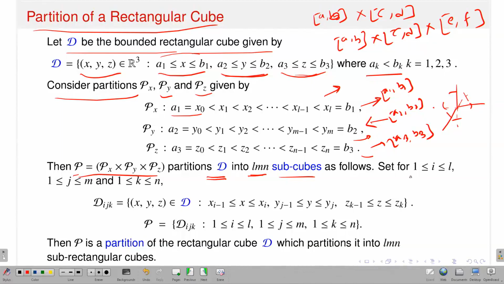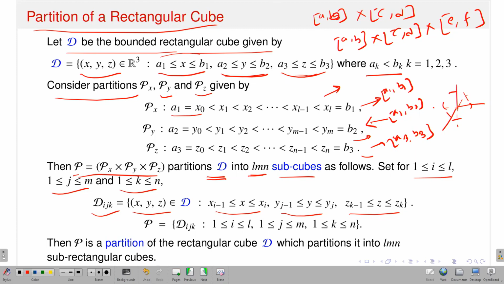Now, what I am doing, set i from 1 up to l, j from 1 up to m and k from 1 up to n, then I define D suffix ijk, the subcubes I am talking about. It is all those points in the domain D such that x is running from x_{i-1} to x_i, that means the ith subinterval in the interval a1 b1, y belongs to the jth subinterval of the interval a2 to b2, and z is running in the kth subinterval of the interval a3 to b3.